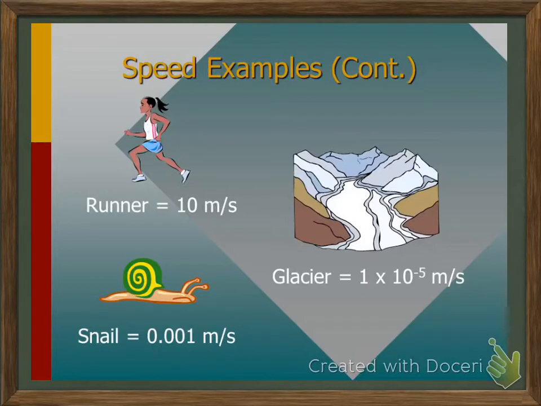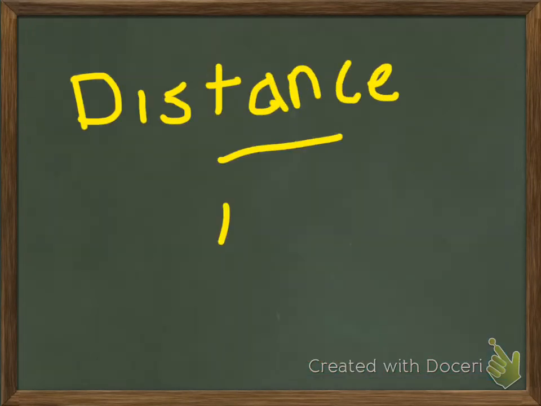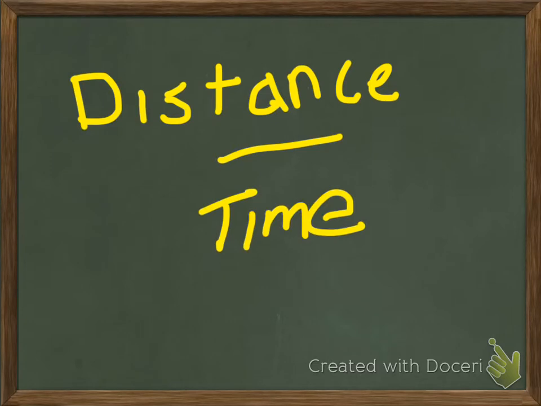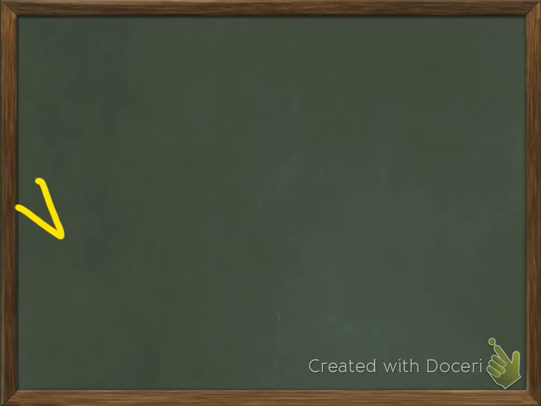If we didn't want to use meters per second, want to use something different, that's fine. We can always use something different. This one would convert to 1 millimeter per second, which is still saying the same thing, just a different unit of distance. When you're looking at the units for a speed, it doesn't matter what you use as long as you have a distance per time. So that could be centimeters per second, or miles per hour, meters per second, or even inches per year if you're talking about something that's moving very, very slowly, like the tectonic plates.